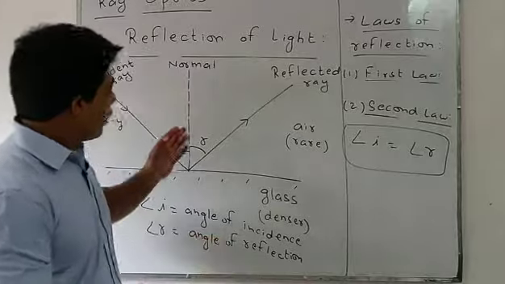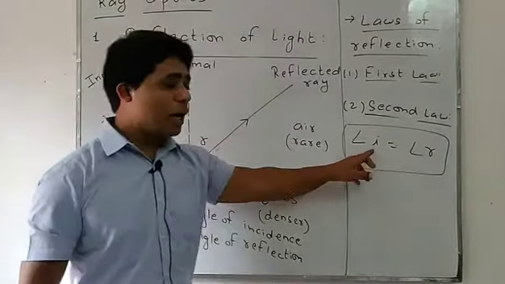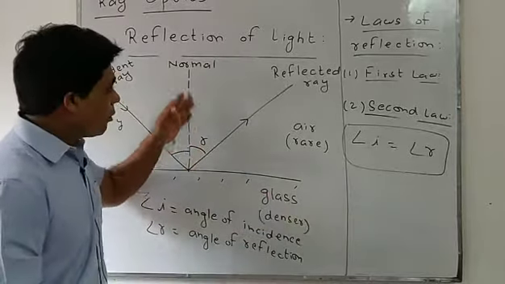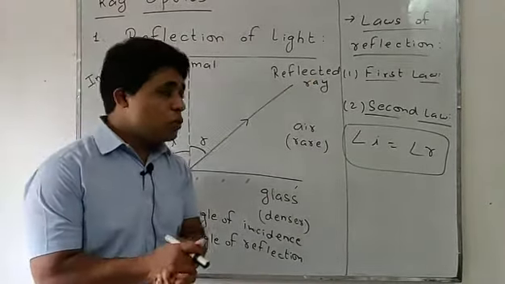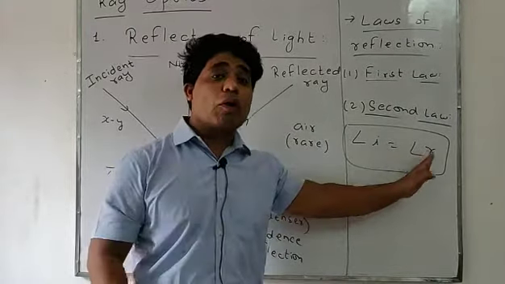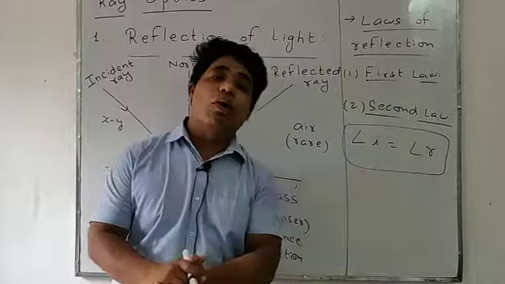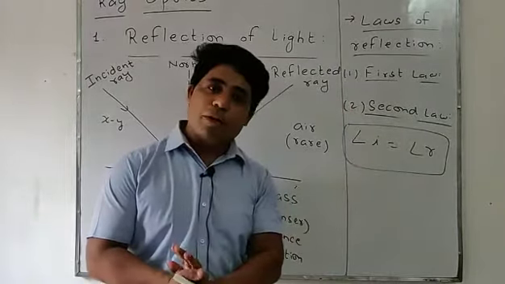We know very well the angle between the incident ray and the normal is called the angle of incidence, angle I. The angle between the normal and the reflected ray is said to be the angle of reflection. So it states that the angle of incidence always equals the angle of reflection. This is the second law of reflection, where I is the angle of incidence and R is the angle of reflection.